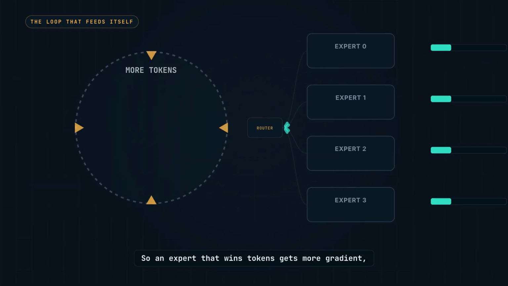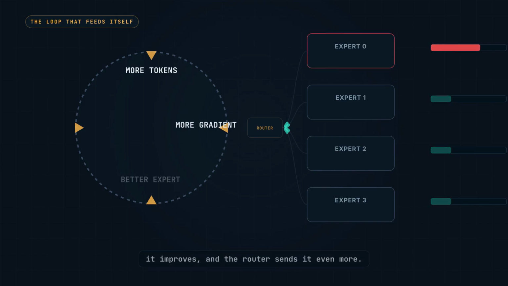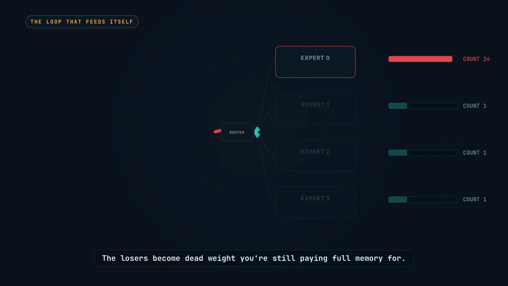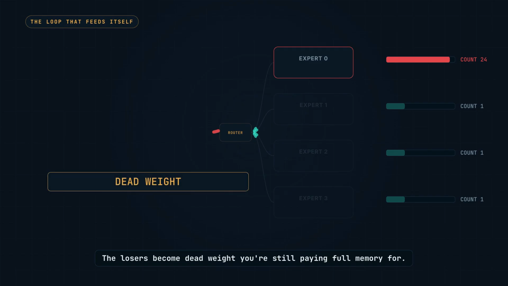So an expert that wins tokens gets more gradient. It improves, and the router sends it even more. Shazeer's 2017 sparse gating paper saw exactly this. The gate keeps converging on the same few experts, and it doesn't correct itself. The losers become dead weight you're still paying full memory for.